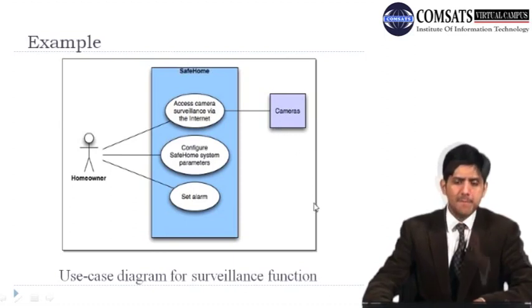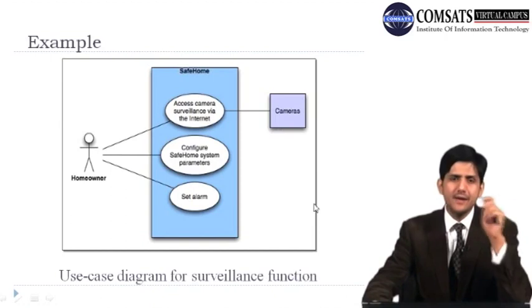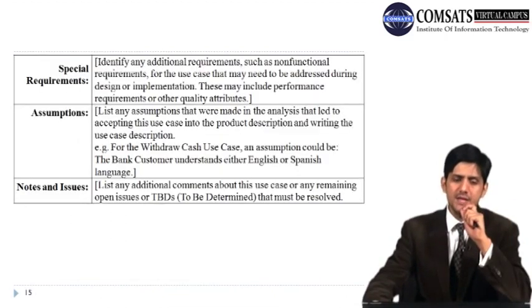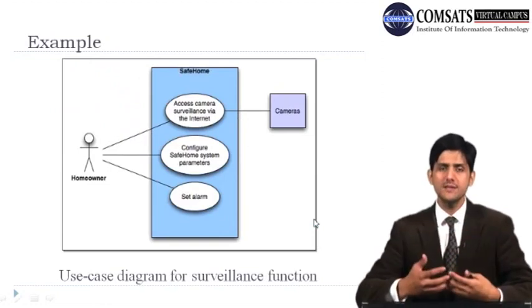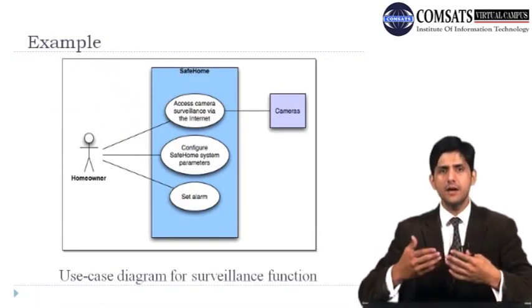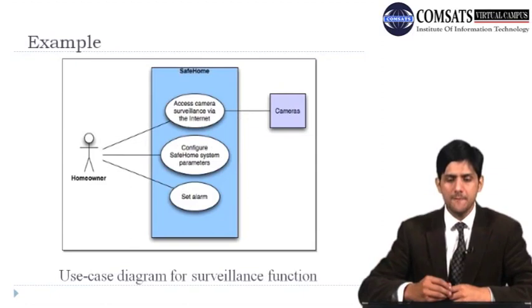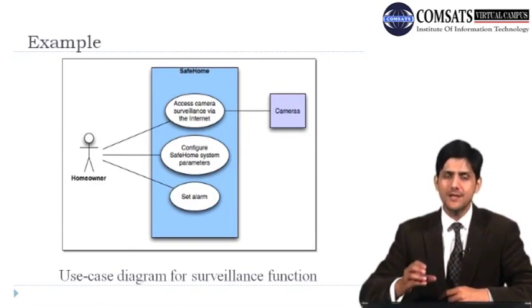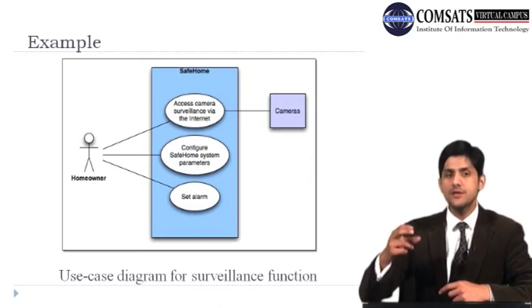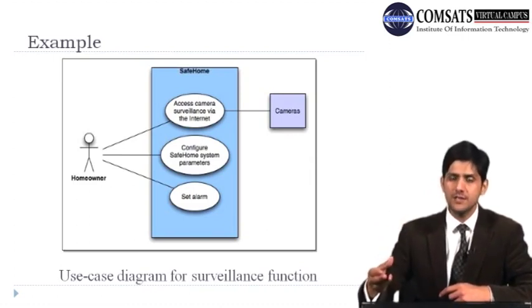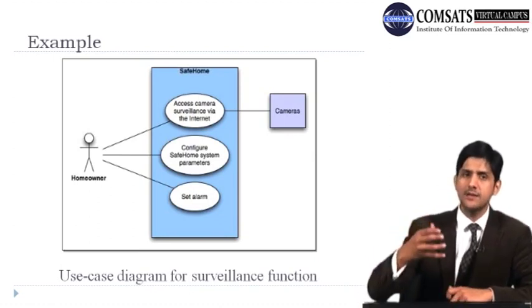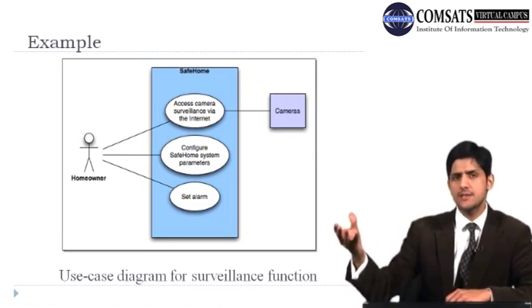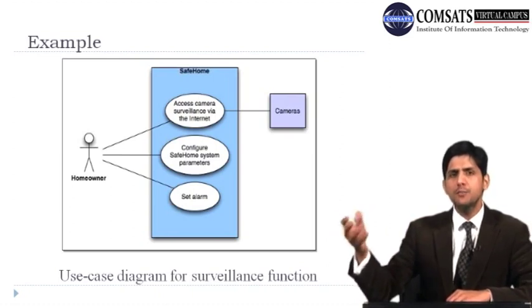Now, if you remember the alternate scenarios discussion, in a use case we have said that there is a normal flow of events, and similarly there can be some alternatives as well. So whenever we model a use case, it is very important to identify those alternatives, because this gives us more information about the behavior of the system, or how my system is going to behave if the actor interacts with the system in a certain way. What are the different possibilities?